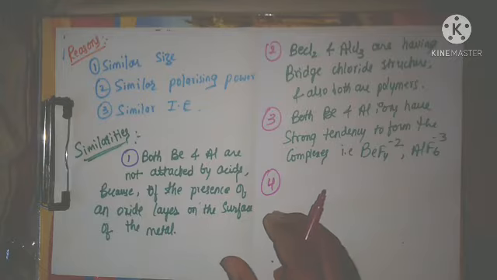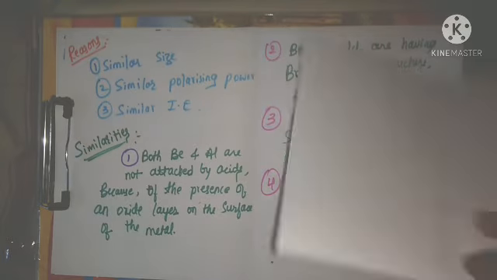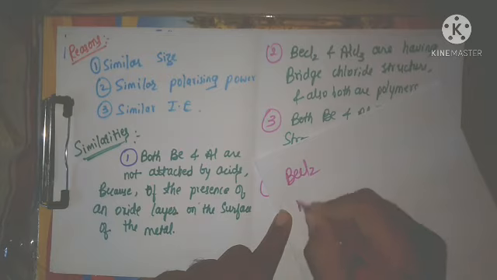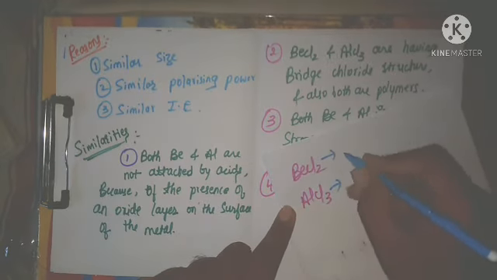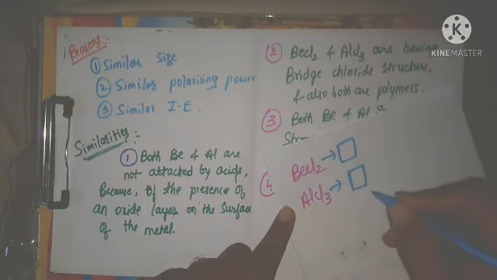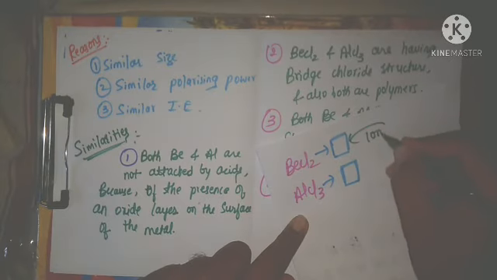Now just check here. For this one I will take another rough paper. If you check beryllium chloride and aluminum chloride, both have vacant orbitals. For this they are ready to accept the lone pair of electrons.